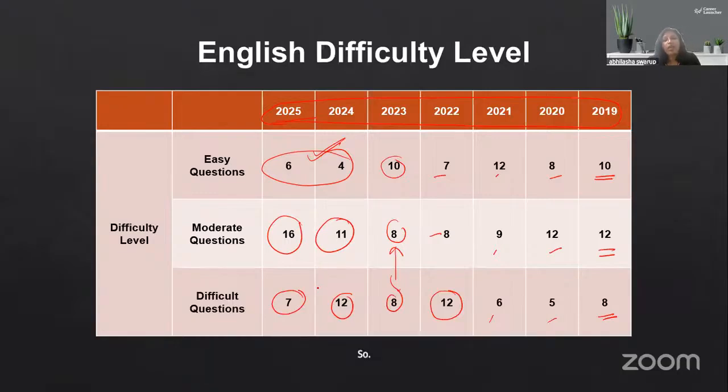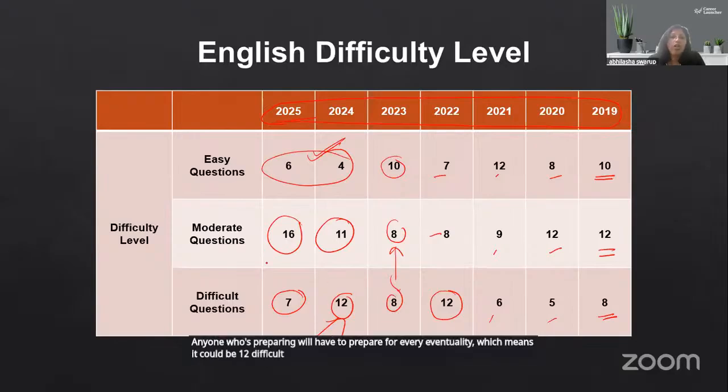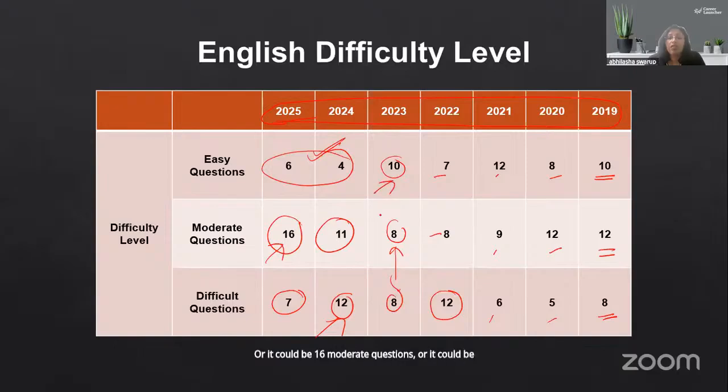So again, one thing that you will find is that the pattern is changing very, very fast. So to really say what kind of pattern will happen is going to be very difficult. Anyone who's preparing will have to prepare for every eventuality, which means it could be 12 difficult questions, or it could be 16 moderate questions, or it could be maybe 10 easy questions also, whichever way it goes.